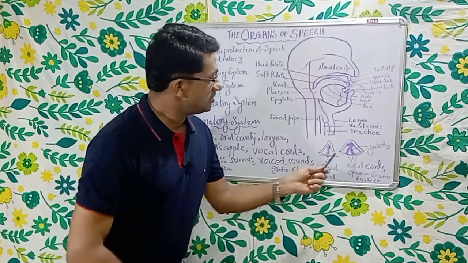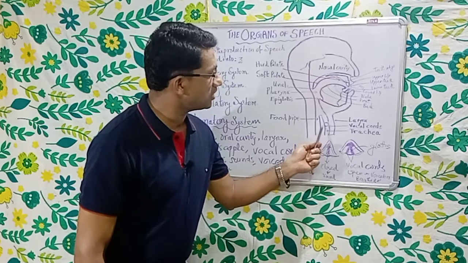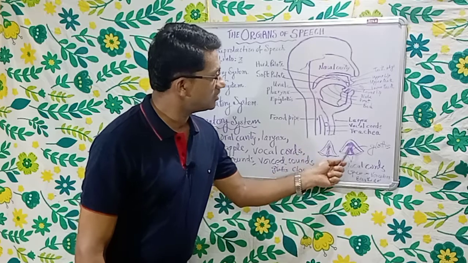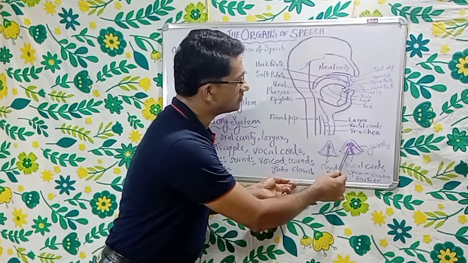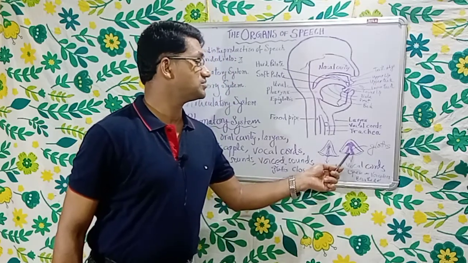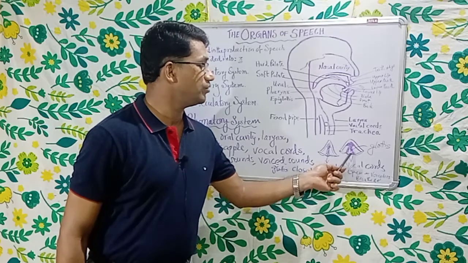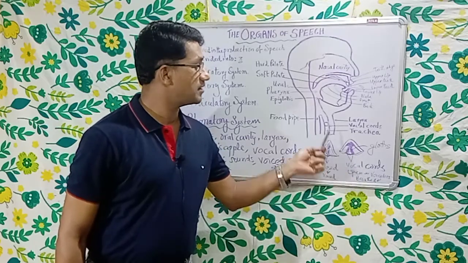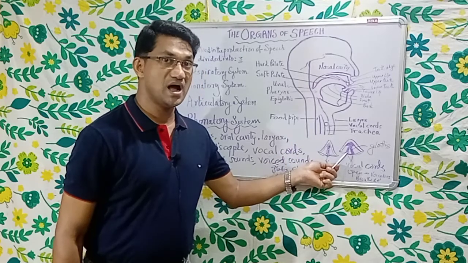This dark area in blue is the vocal cords. It is just presented this way for us to understand easily.